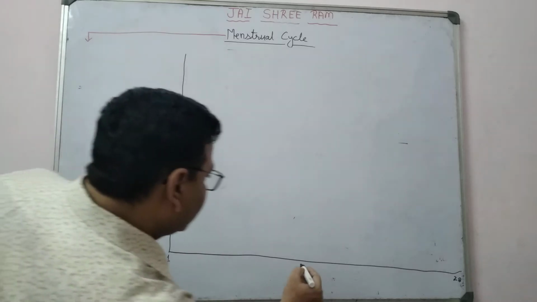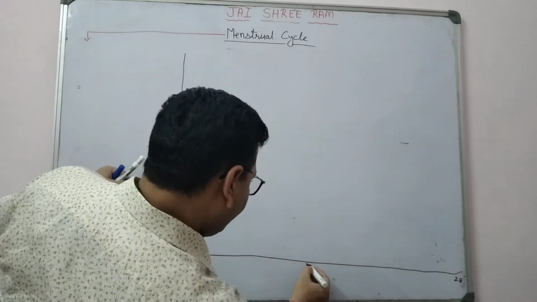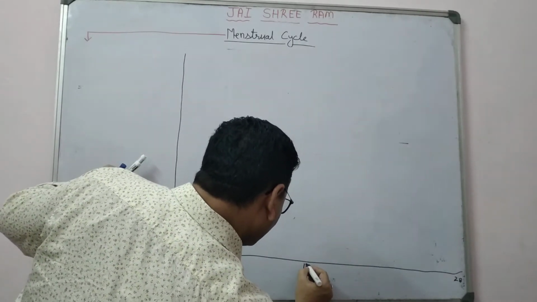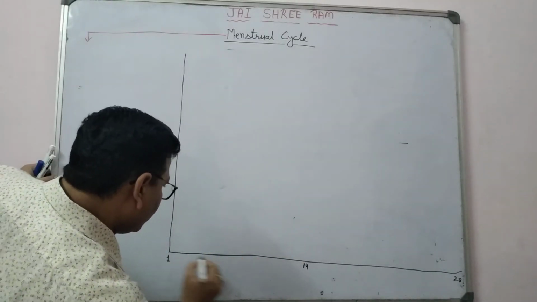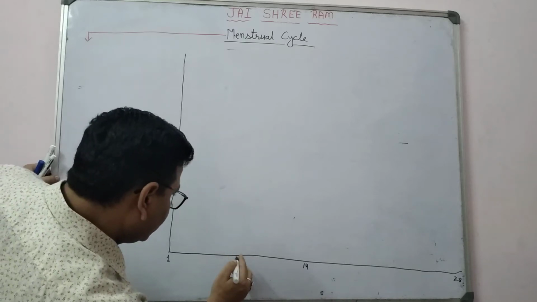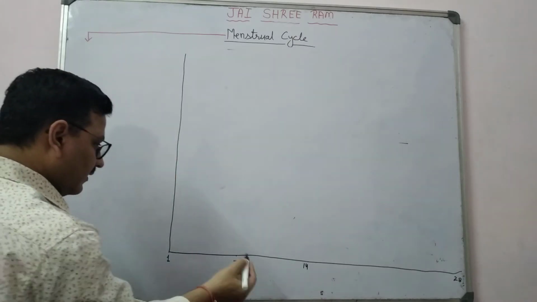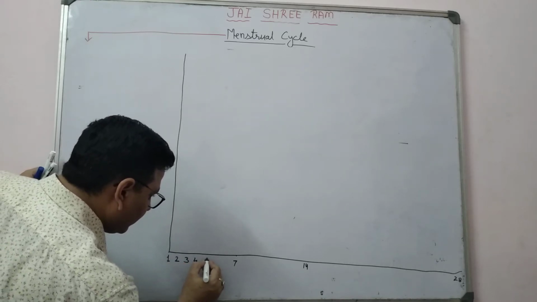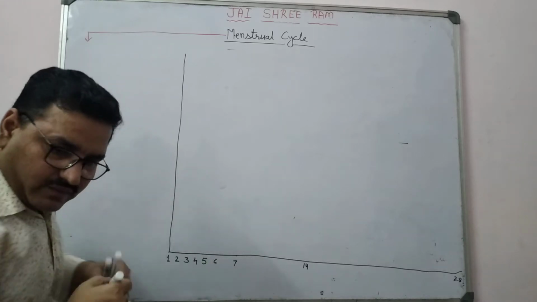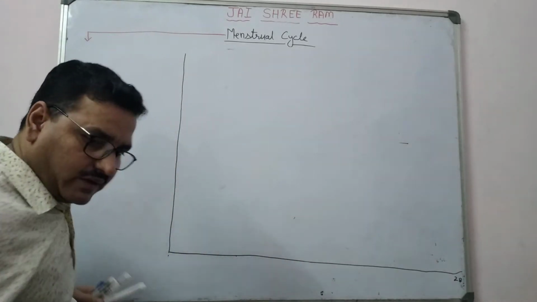Between the first and the 28th, if you take the mid, there is 14, and dividing again, the mid of that is 7. You make equal divisions here.